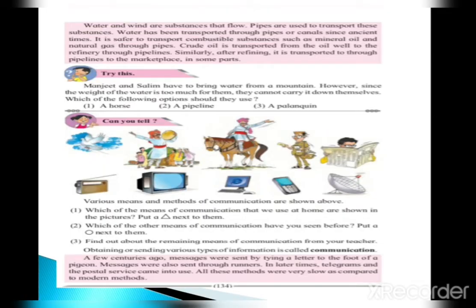Children, water and wine are substances that flow. Pipes are used to transport these substances. Water has been transported through pipes or canals since ancient times. It is safer to transport combustible substances such as minerals, oil, and natural gas through pipes. Crude oil is transported from the oil well to the refinery through pipelines. Similarly, after refining, it is transported through pipelines to the marketplace in some parts.